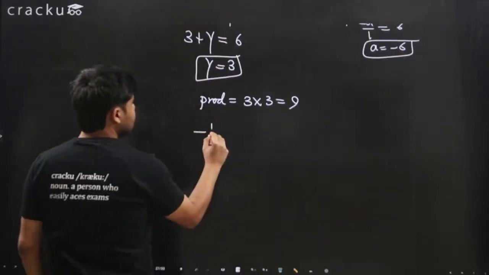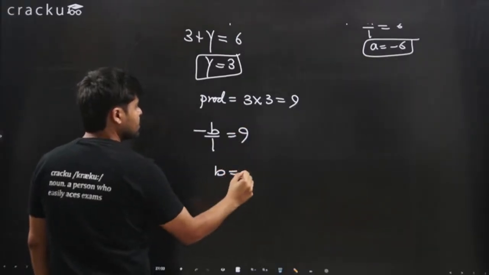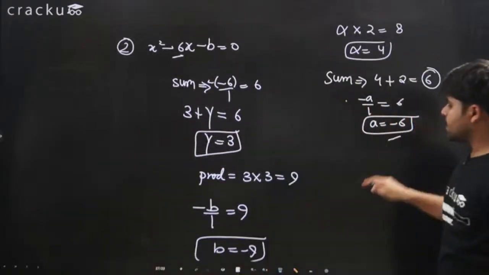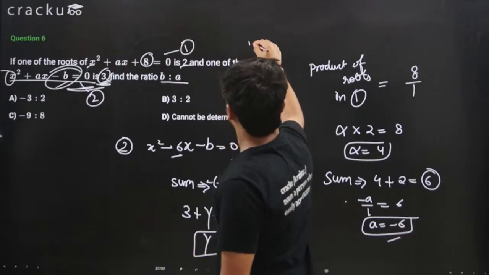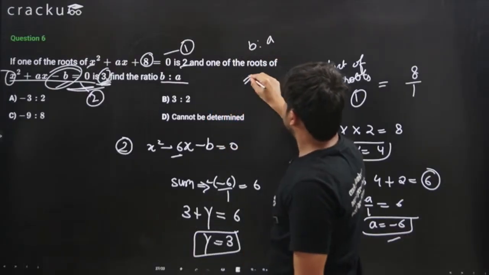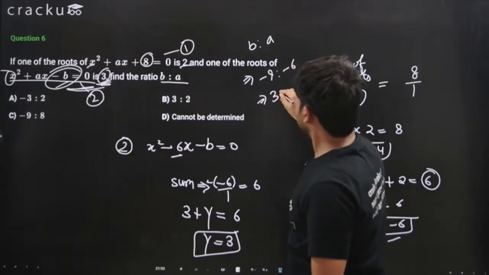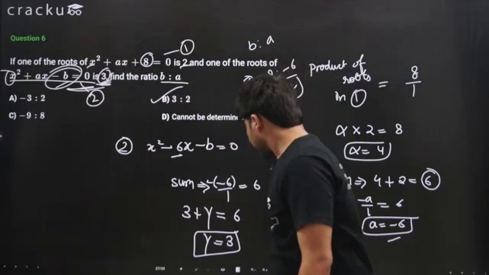So minus b over 1 is equal to 9, or b is equal to minus 9. So we got a is equal to minus 6 and b is equal to minus 9. We need to find b ratio a. So b ratio a is nothing but minus 9 ratio minus 6, which is 3 ratio 2. The correct answer is option B.